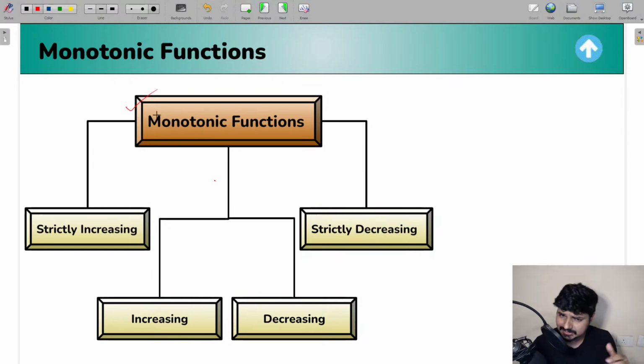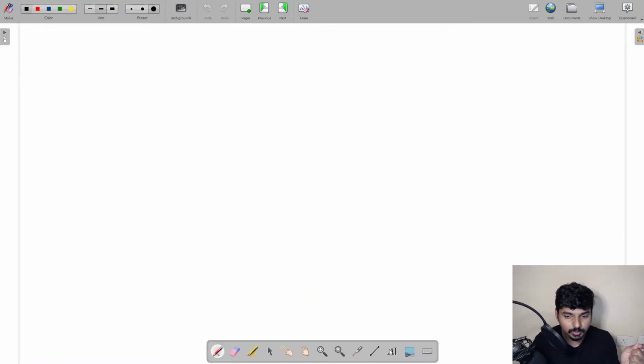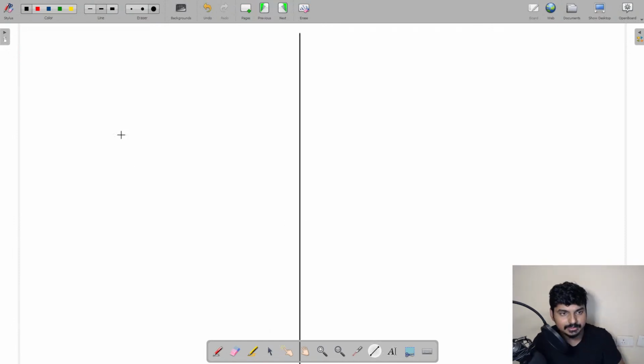Now let us try to understand the meaning of increasing function, strictly increasing function, decreasing function, strictly decreasing function. For that, I want everyone to look at the graph. From this graph, you will easily understand the difference between increasing, strictly increasing, decreasing, strictly decreasing.